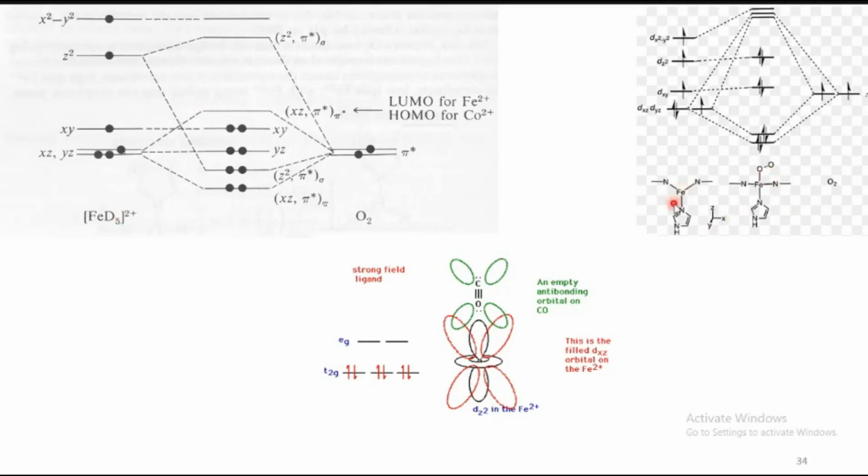So what is happening before oxygen binding? Iron is sitting above the porphyrin ring plane. Upon oxygen binding, iron fits exactly into the cavity of the porphyrin. This is the molecular orbital diagram. Here all the electrons are paired. Oxygen has 2 electrons, iron has 4 unpaired electrons, and 2 electrons are already paired, so a total of 8 electrons are present. They will constitute the molecular orbitals in this way.